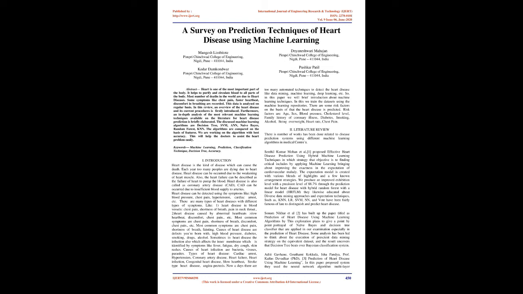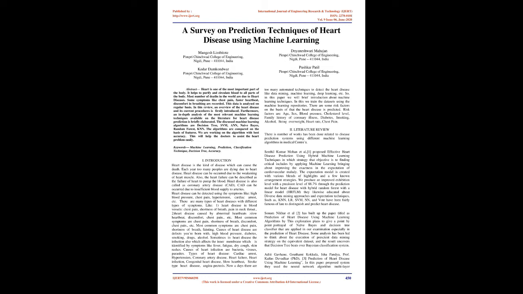Some symptoms like chest pain, faster heartbeat, and discomfort in breathing are recorded. This data is analyzed on a regular basis. In this review, an overview of heart disease and its current procedures is first introduced. Furthermore, an in-depth analysis of the most relevant machine learning techniques available in the literature for heart disease prediction is briefly elaborated. The discussed machine learning algorithms are decision tree, SVM, naive Bayes, random forest, and KNN.